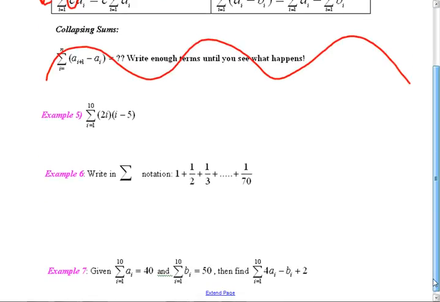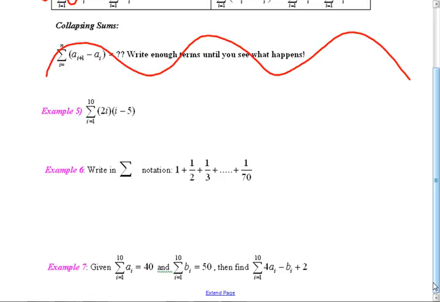Okay, so how can I do this? I could distribute that, or I could just substitute it in. It doesn't really matter. Last class, I just substituted it in. So what does this mean? We're not going to even simplify. When i is equal to 1, it's going to be 2 times 1, and then 1 minus 5. You're only doing 10. That's not too bad. You could put it on your 84 calculator, by the way, because it'll do it. You just have to type in that little formula.